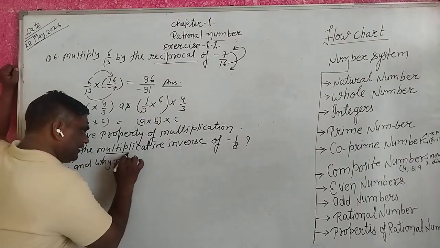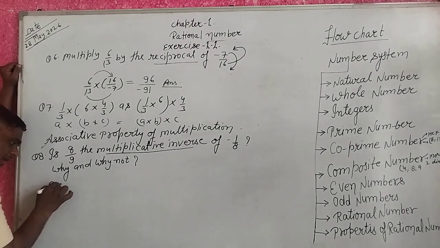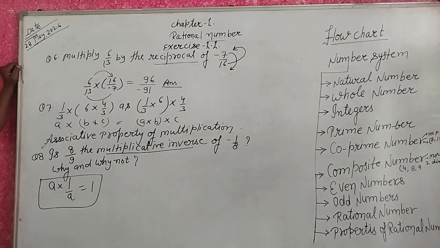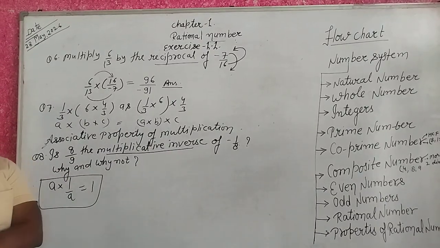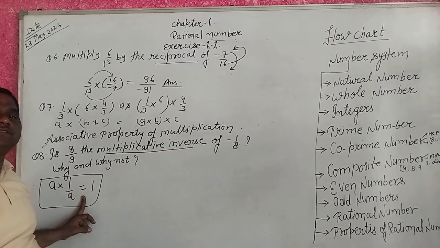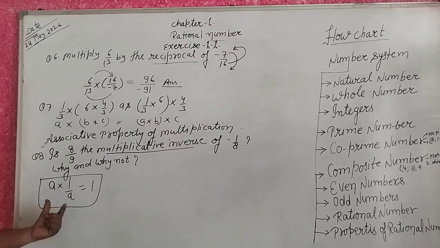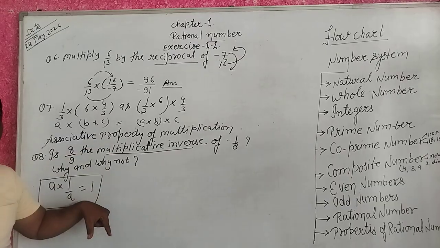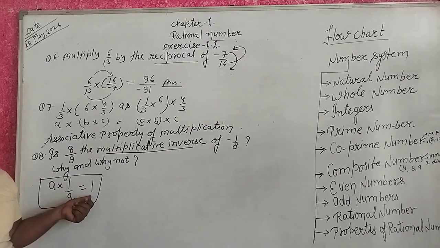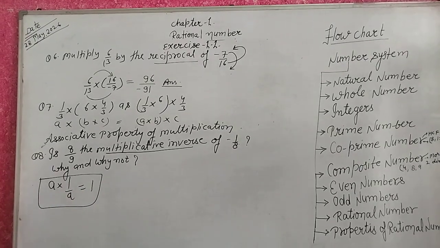Multiplicative inverse: a into 1 upon a equal to 1. The rational number whose reciprocal is always given 1 is the multiplicative inverse. If a rational number is multiplied by itself, then the result is only 1. So it is known as multiplicative inverse.